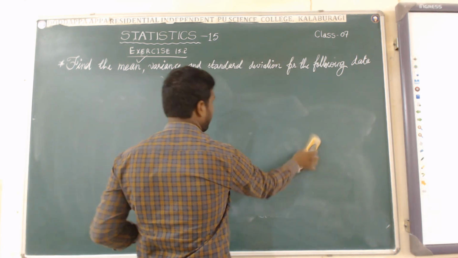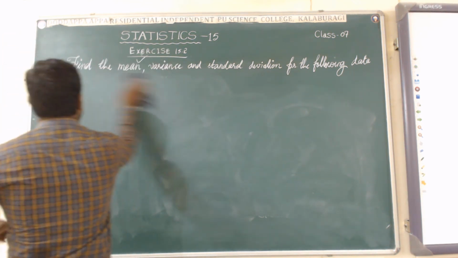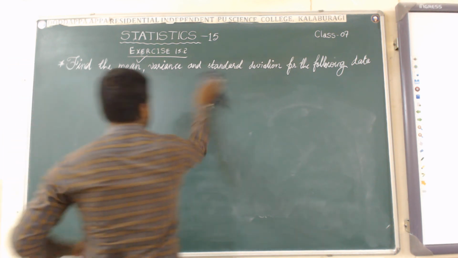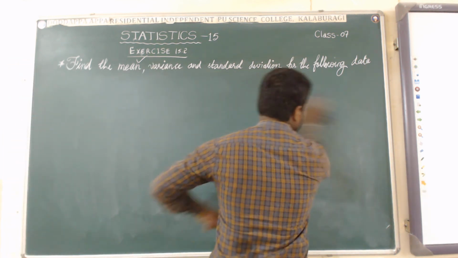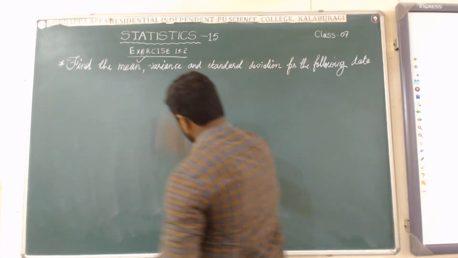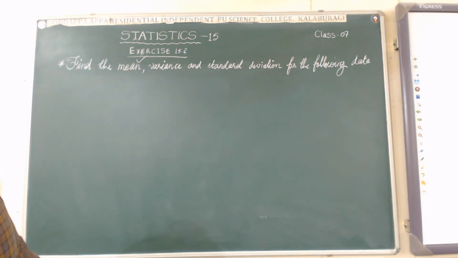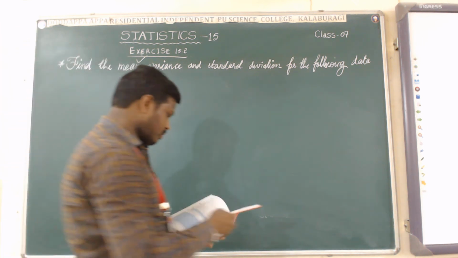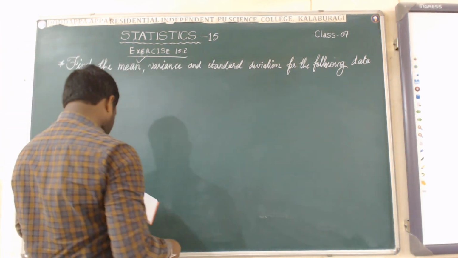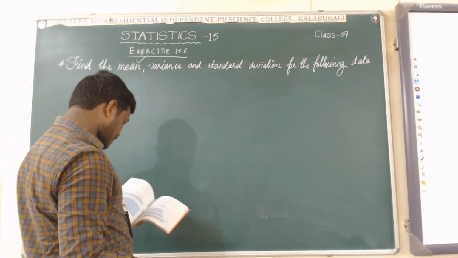Xi is not given here, they will be giving the class interval, that is 10 to 20, 20 to 30, this line. Okay, I will write that question now here. Come to the next type of question, that is in the form of continuous frequency distribution method.